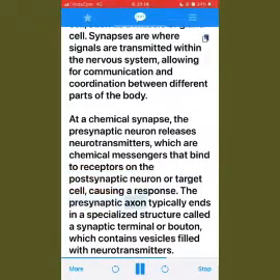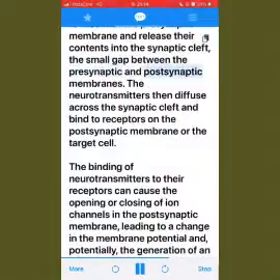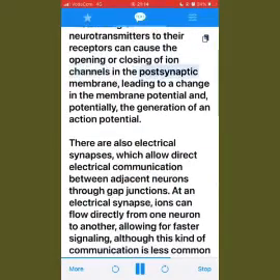The presynaptic axon typically ends in a specialized structure called a synaptic terminal or bouton, which contains vesicles filled with neurotransmitters. When an action potential reaches the presynaptic terminal, it causes the vesicles to fuse with the presynaptic membrane and release their contents into the synaptic cleft, the small gap between the presynaptic and postsynaptic membranes. The neurotransmitters then diffuse across the synaptic cleft and bind to receptors on the postsynaptic membrane or the target cell. The binding of neurotransmitters to their receptors can cause the opening or closing of ion channels in the postsynaptic membrane, leading to a change in the membrane potential and, potentially, the generation of an action potential.